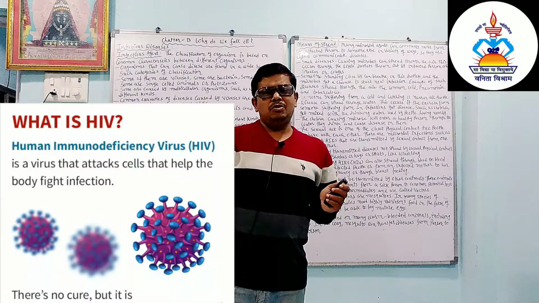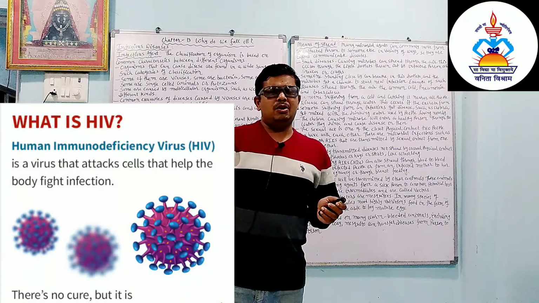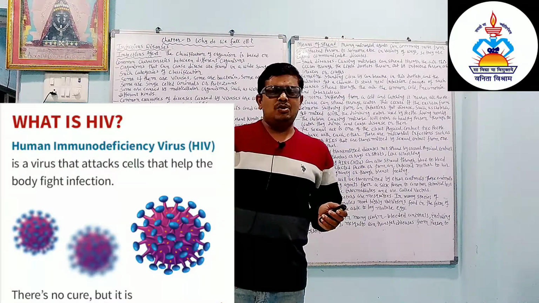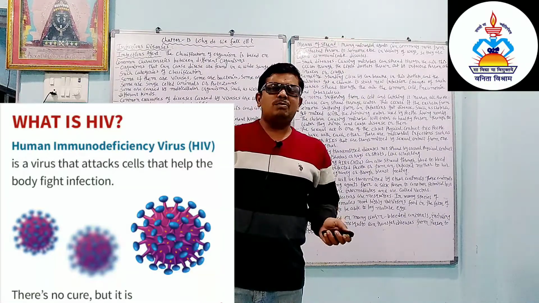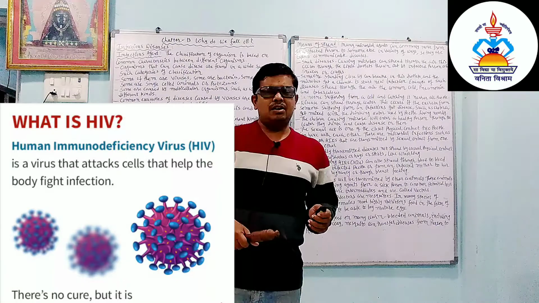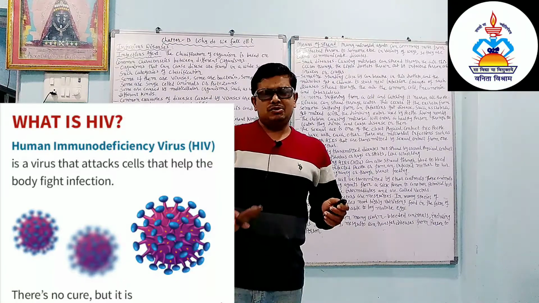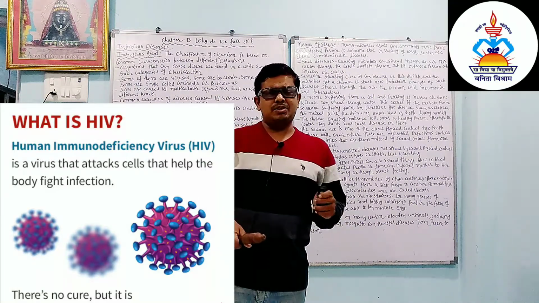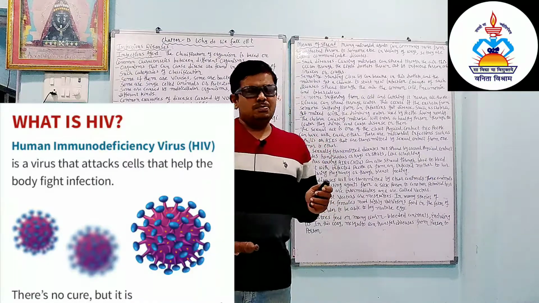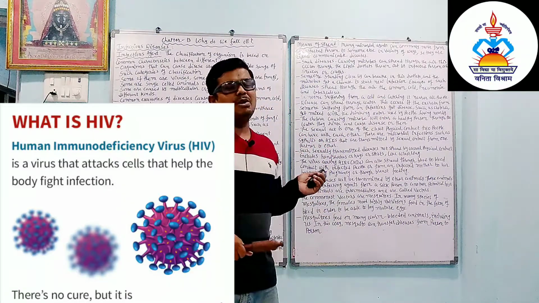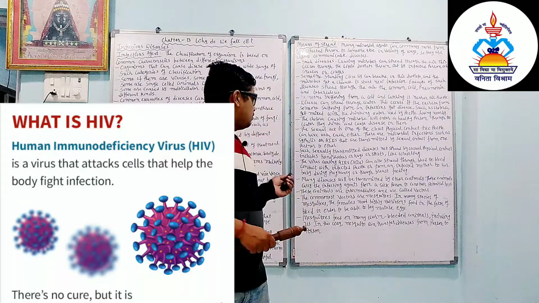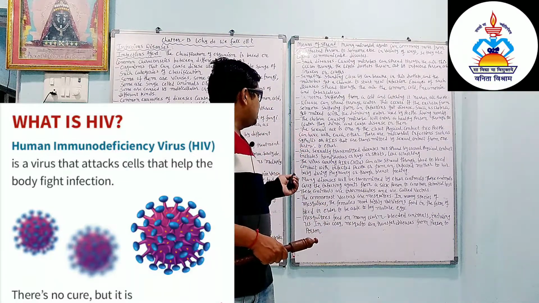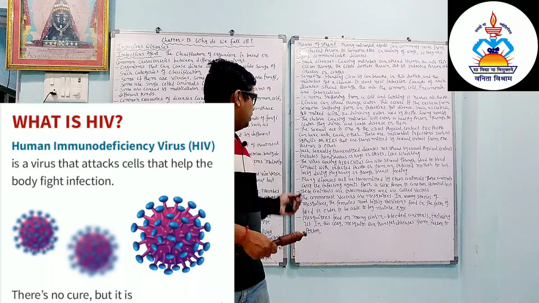When the virus enters the body, it destroys the total immune system of the body, and because of that a person suffers from many diseases. The defensive system is destroyed. So a person is not dying because of HIV, but because of so many other diseases. So for STD, we have two examples, syphilis and AIDS.